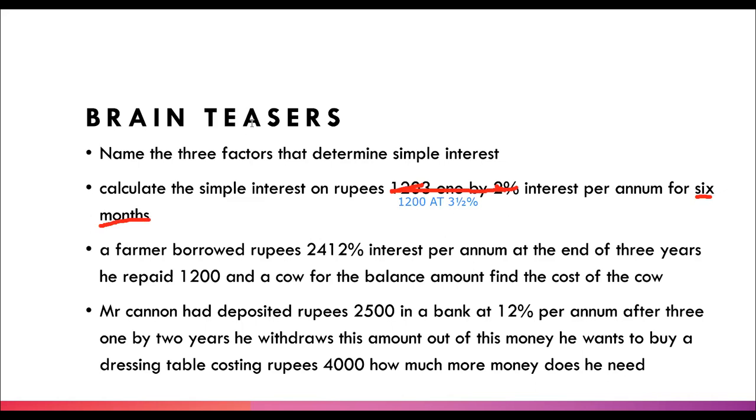As I told you in the entire session, you cannot take time in months. So 6 months, if you are given in months, divide it by 12. Dividing it by 12, it will be 1 by 2 years. So this will become your time. Great, guys. And now by applying the formula, you will find the simple interest. Answer is given in the back exercise.